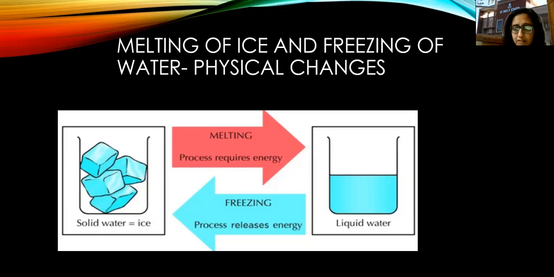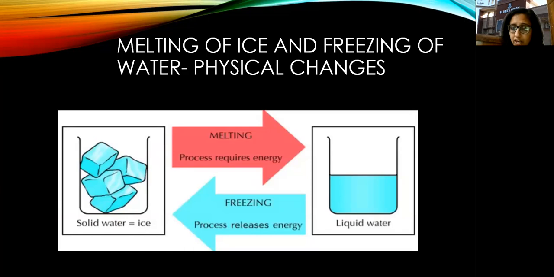Now, what happens when this liquid water is converted into solid water? Which process takes place? Freezing. Okay. Now this freezing process releases energy. So the energy which was absorbed earlier in the process of melting, that energy is liberated in this freezing.